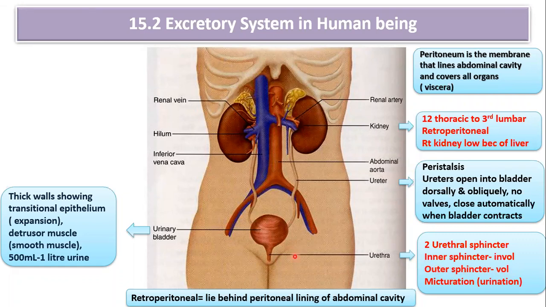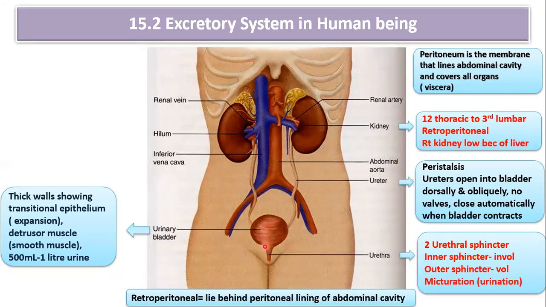Okay, so the process of releasing urine outside the body is known as urination or micturition. Another word is micturition or urination, that is, the process of releasing urine outside. Okay, so the external sphincters are voluntary. Internal sphincters are involuntary.